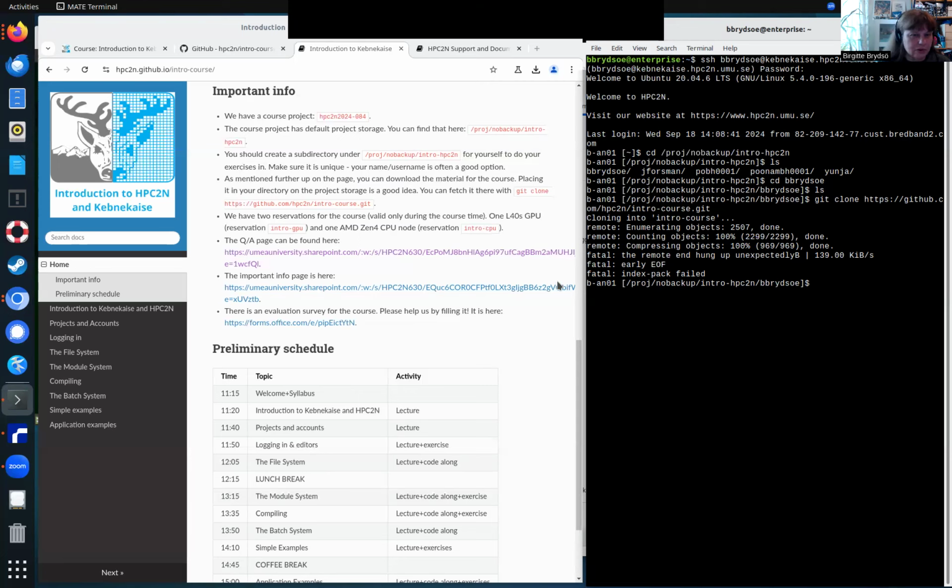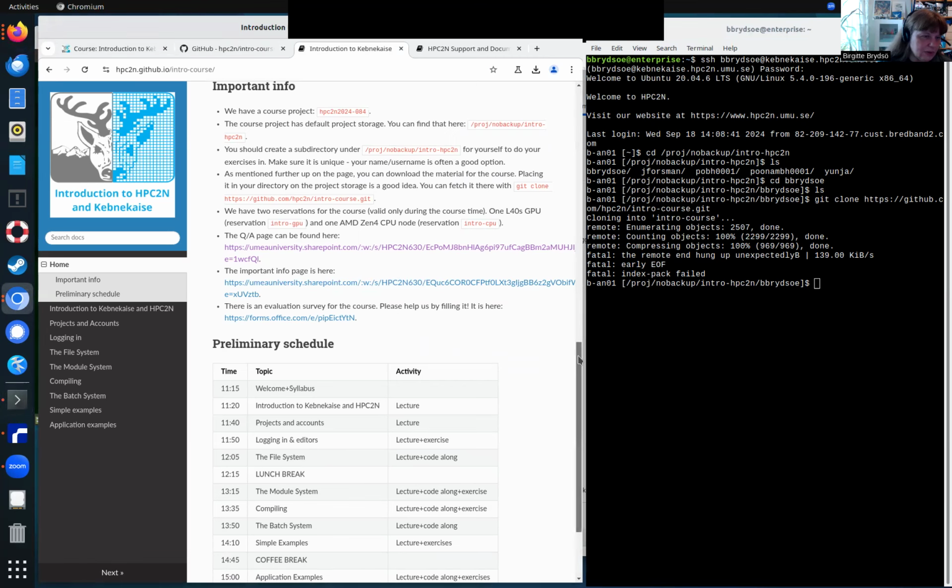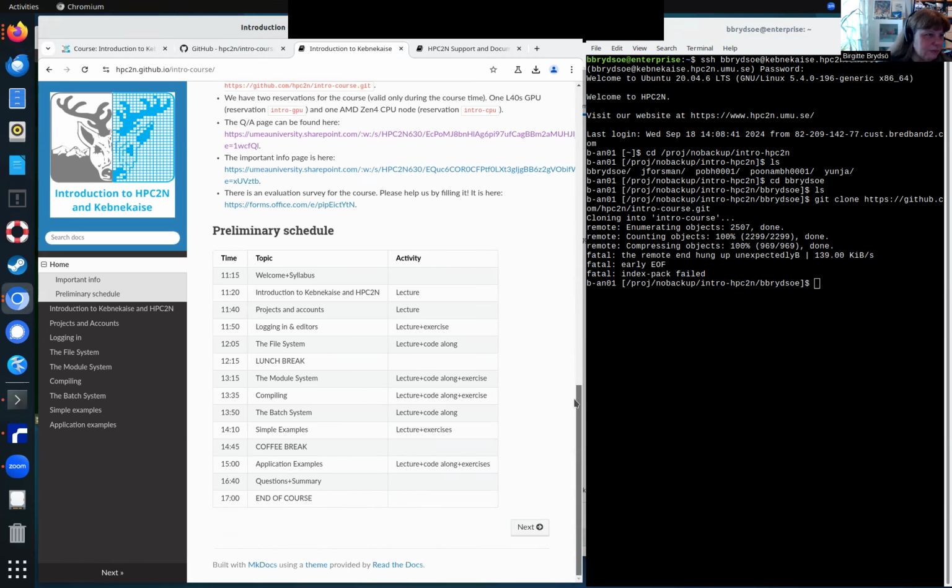And that hopefully works now because it was probably a temporary glitch. There are two reservations, one L40S GPU reservation, that's called intro-gpu, and one AMD Zen 4 CPU node. The reservation for that is intro-cpu, only valid during the course time. But they are meant so that you can run things faster in case many people are using the nodes.